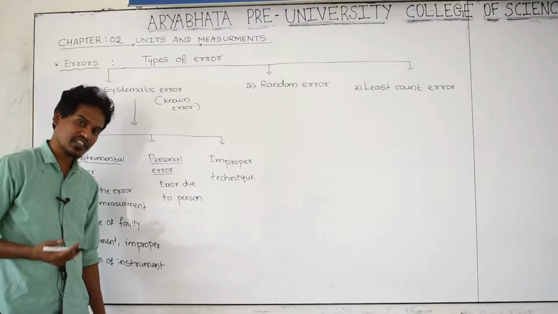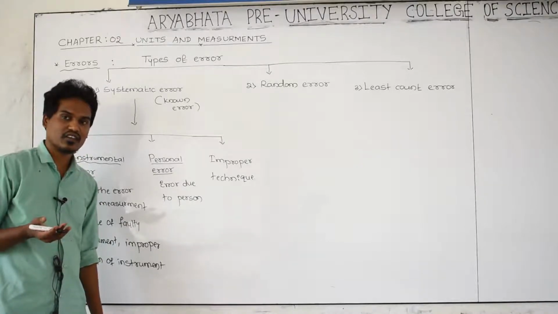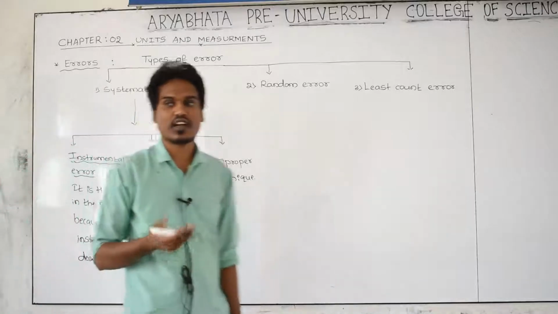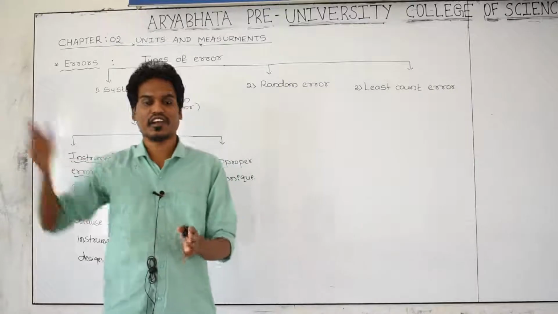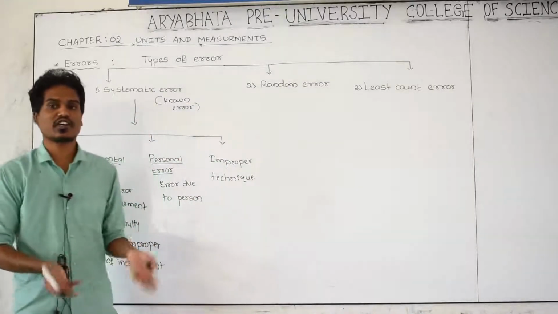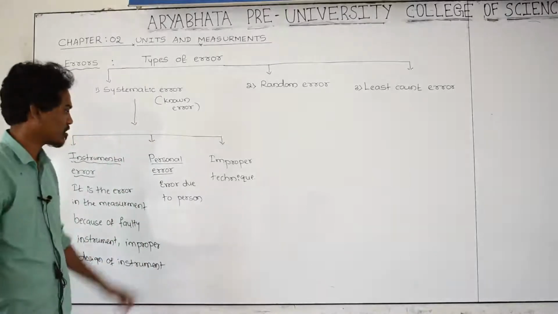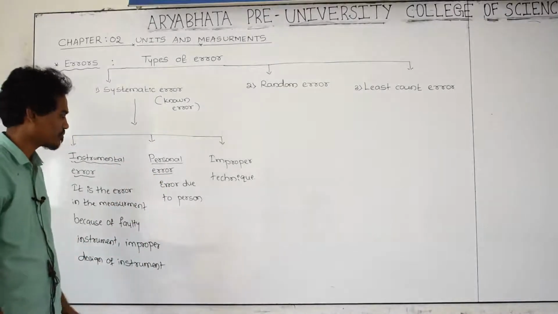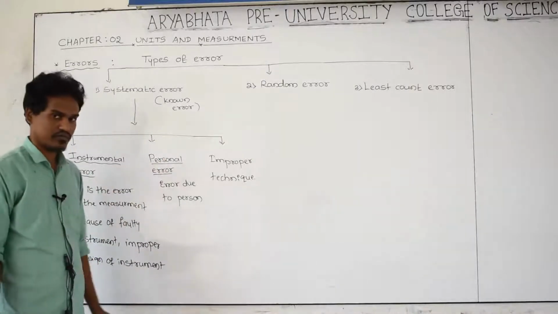Because while measuring something, he is a lazy person, or he is not doing a correct measurement, because his mind is somewhere else and he is doing some work, because he is not concentrating while measuring a dimension. That's why what the person does is called a personal error.